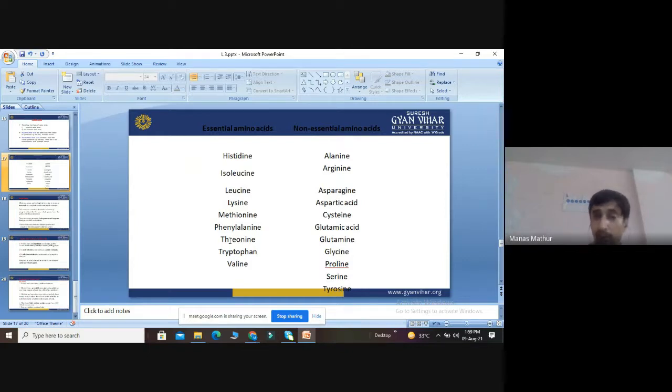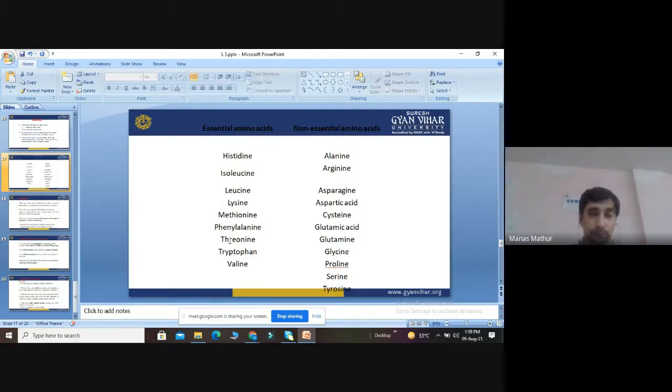One is proline, which is called an imino acid, not an amino acid. We'll discuss that later. Proline is called an imino acid because it disturbs the structure of protein, so it is not a good amino acid for protein. And recently, a new amino acid called selenocysteine has been discovered. So according to synthesis, there are two types: essential and non-essential. Proline and selenocysteine are two exceptions.